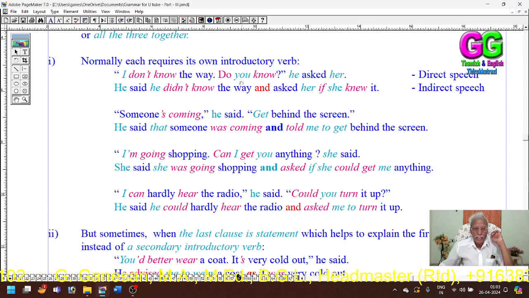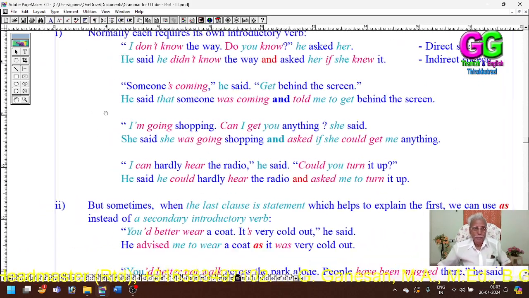It's okay. Then the second sentence is "Do you know?" He asked her if she knew it. Knew it means knew the way. "I don't know the way. Do you know?" he asked her. He said he didn't know the way and asked her if she knew it. Direct, indirect.